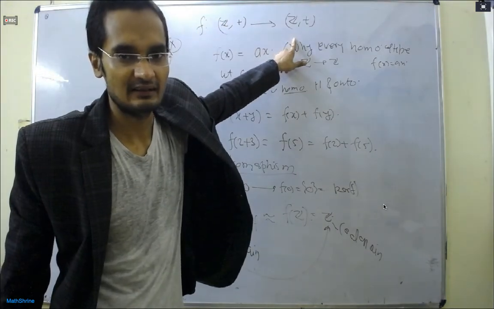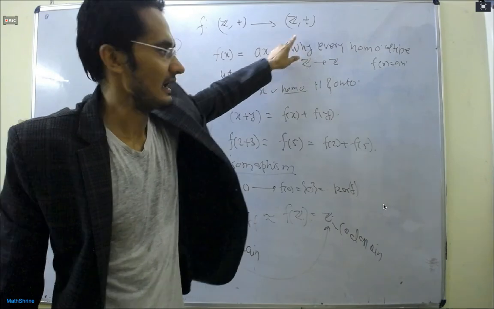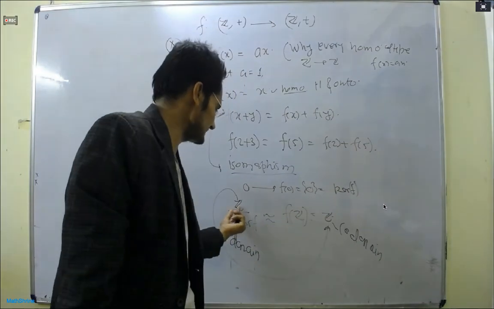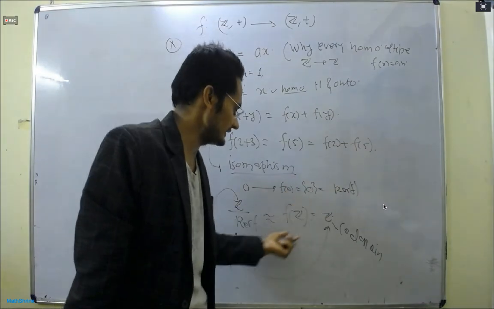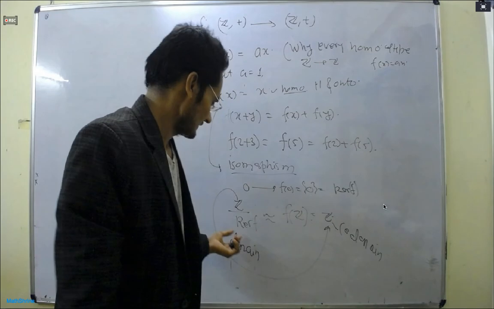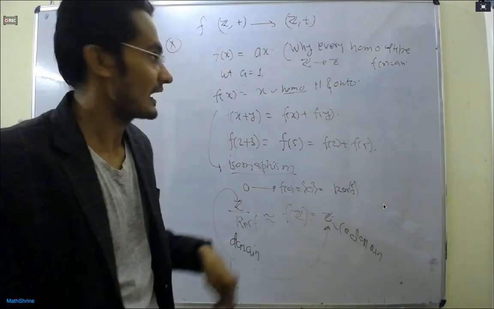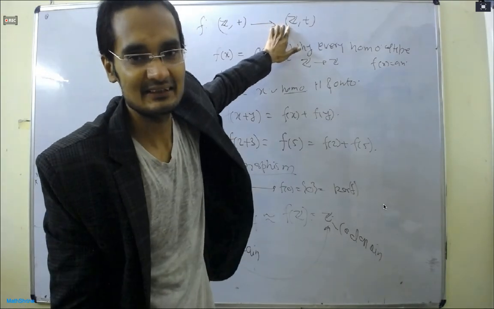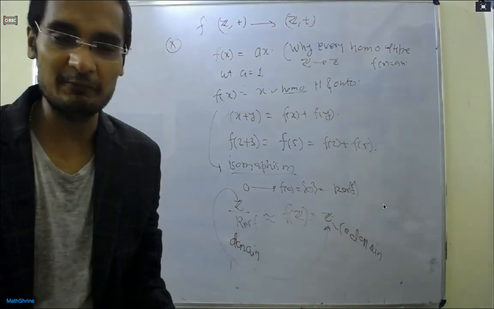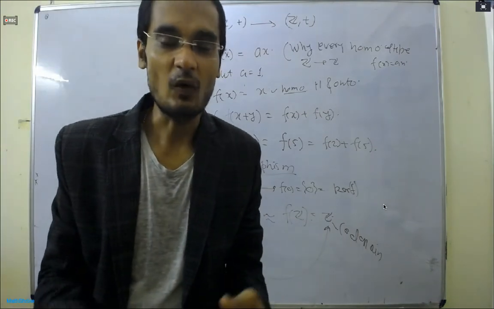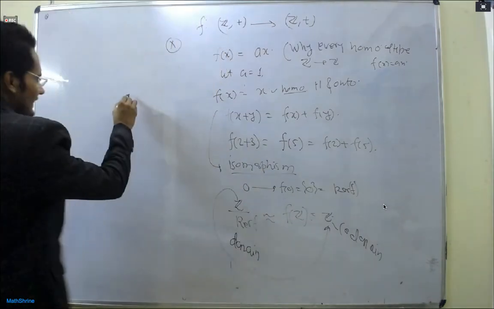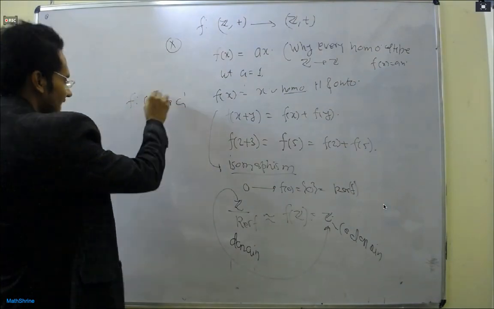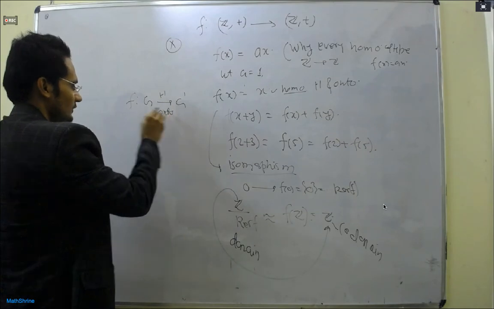Then if we can get such a homomorphism which is 1-1 and onto, what it gives is: if f is a homomorphism from G to G dash, 1-1 and onto, this implies that G by kernel f is equal to f of G, which is the same as G dash. So G is the same as G dash. This is what you want to conclude.